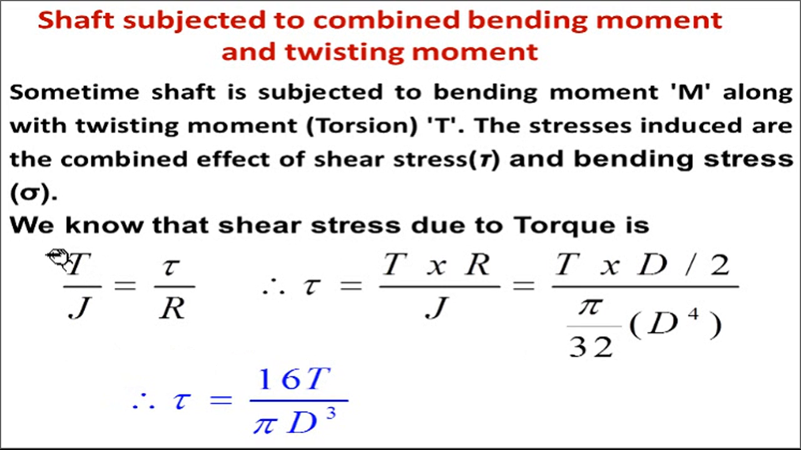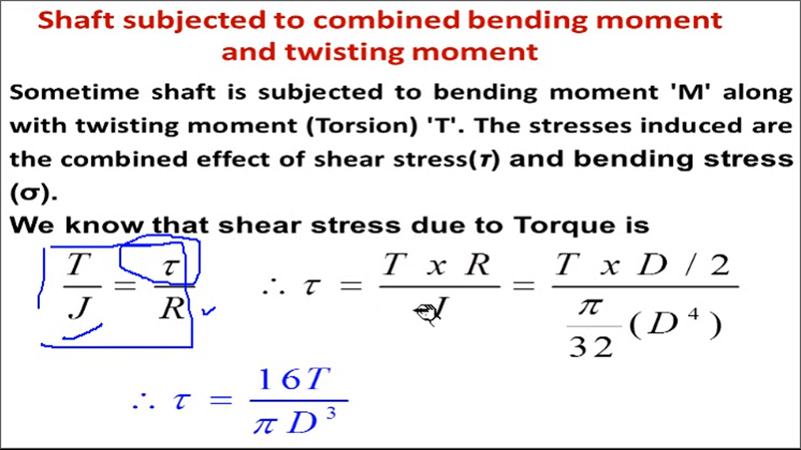Even in torsion, we know the torsion formula T by J equals G theta by L equals tau by R. We are not using the middle term here, only T by J and tau by R. These are the terms taken from the torsion equation. Here we are interested in the shear stress tau. So tau is equal to the torsional moment T into R divided by J, the same formula. So T into R will be equal to tau into J, and here J will be the denominator.